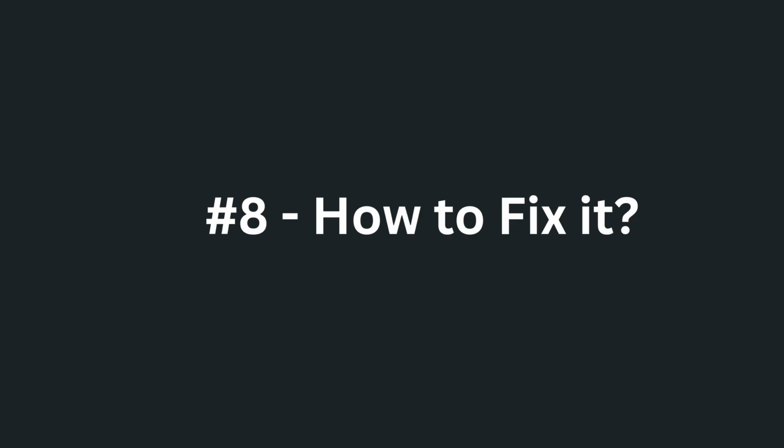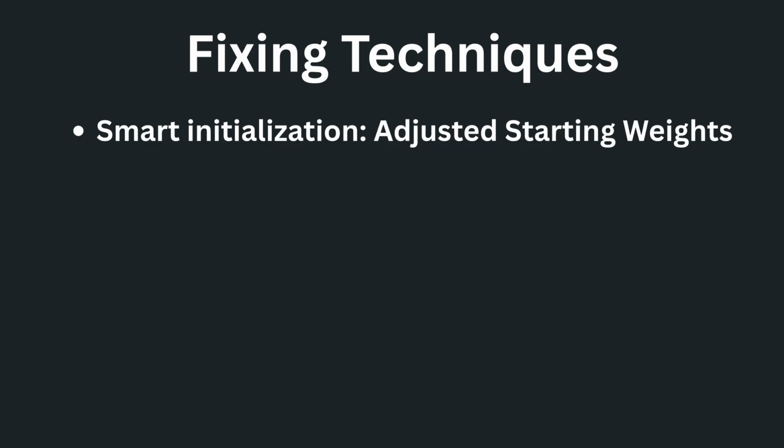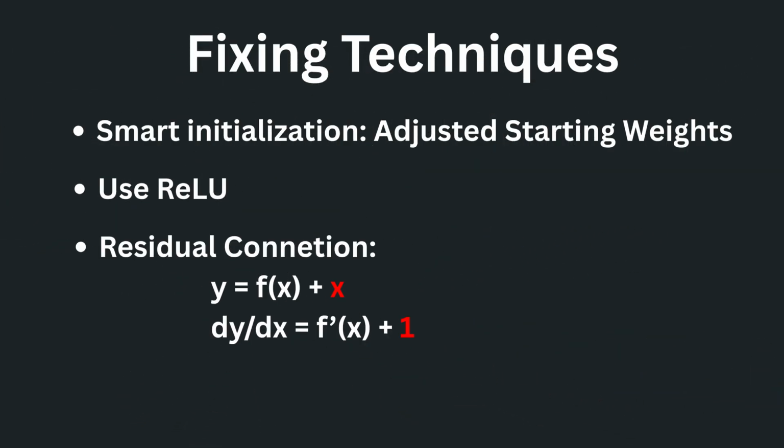How do we fix it? We used a few brilliant tricks. First, smart initialization. We mathematically scale the starting weights so the signals don't immediately blow up or vanish. But the true hero is the residual connection. Instead of forcing a signal to grind through every single layer, we build an identity shortcut. The layer learns the difference, the residual, while the original signal bypasses it. During backprop, gradients now have an easy, high-speed highway to travel all the way back to the start of the network. This one trick is why we can now train networks with hundreds of layers.